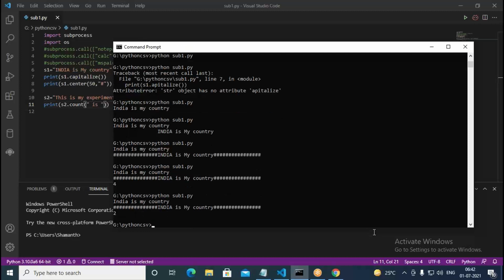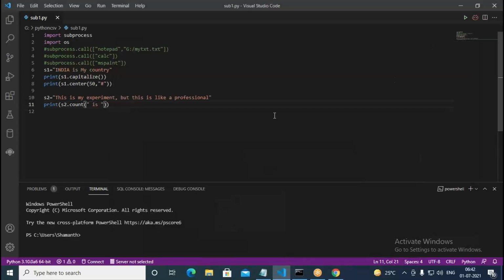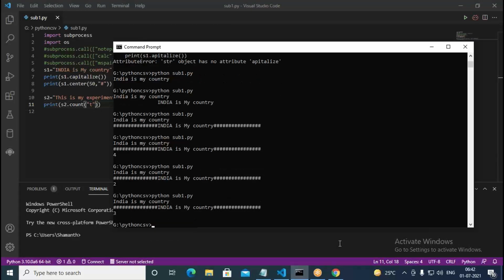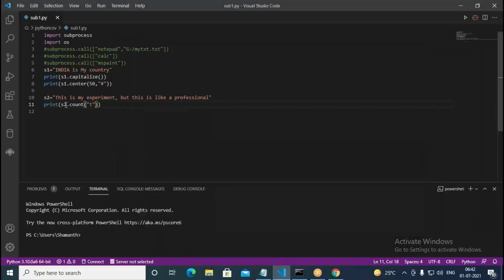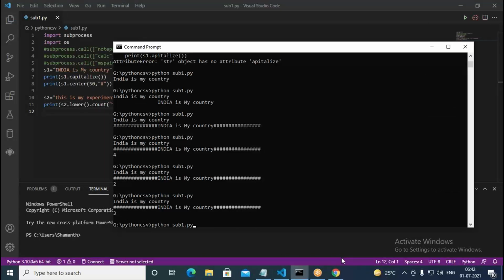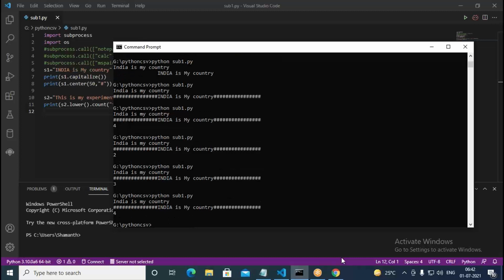Can we find how many times a particular letter T will repeat? Yes, you can find that. But suppose you give T here and try to execute. It will take only lowercase letters, right? Yes, it only takes lowercase. But in such cases, what you can do is write s2 dot lower, then count t. Now what do you get in that case? This time it says 4.